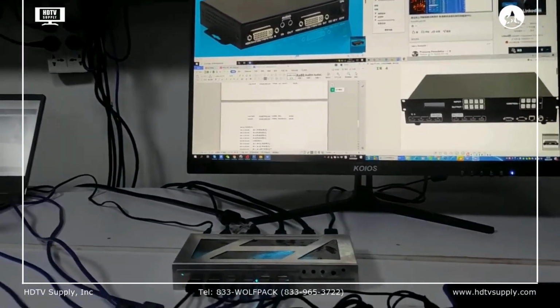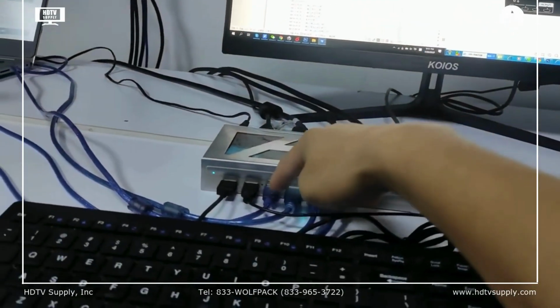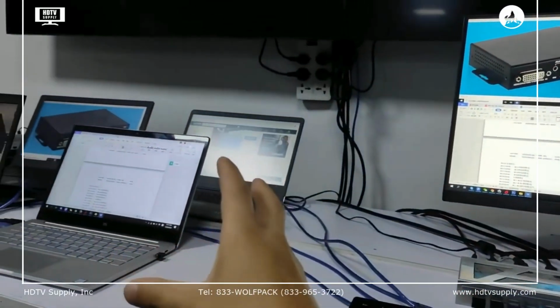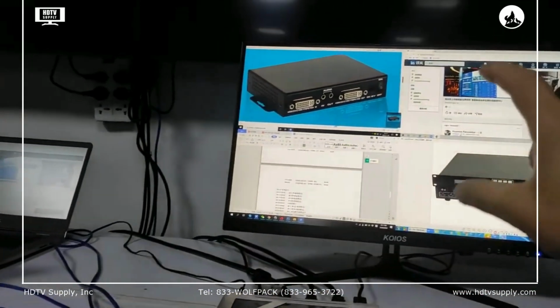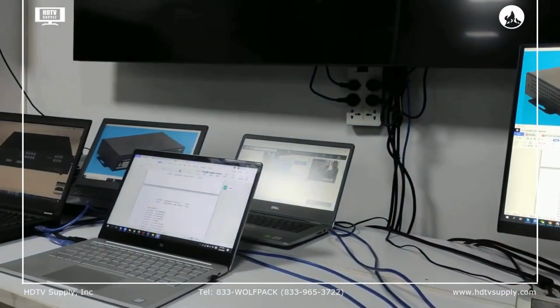So basically this is our 4x1 HDMI multiviewer with the KVM function, with 1 keyboard and mouse to manage all 4 laptops without touching them, and using only 1 monitor to control all 4 PCs.